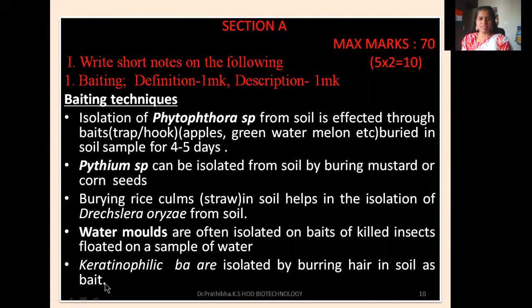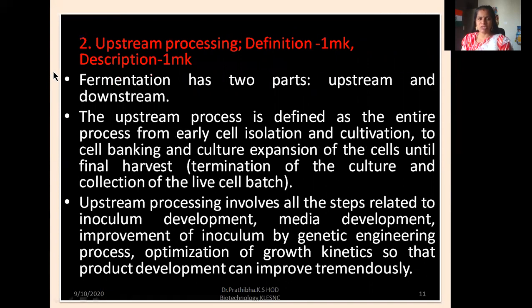Okay, then keratinophilic bacteria are isolated by burying hair in soil as bait. So this is about the baiting technique. Okay, now the next one is question number 2, that is for 2 marks, upstream processing. Definition 1 mark and description 1 mark.